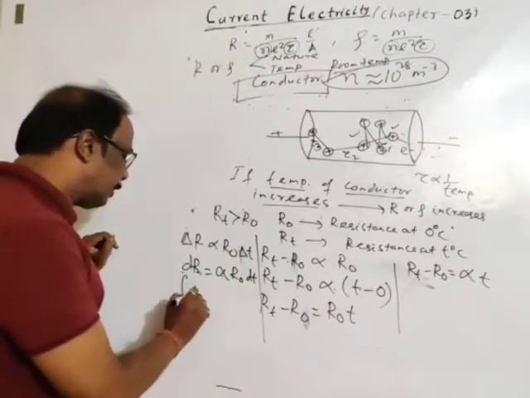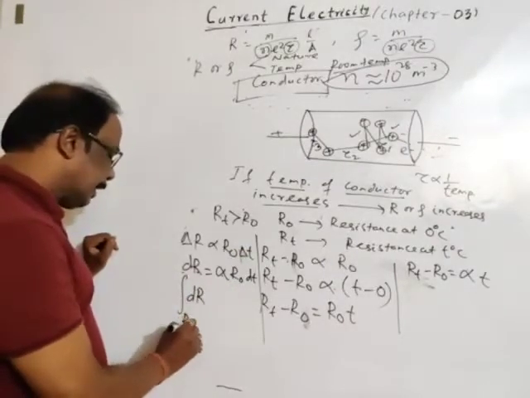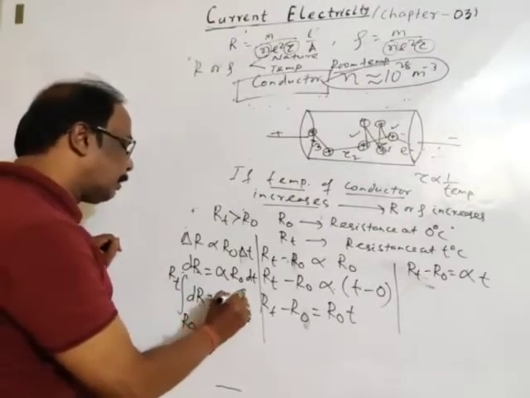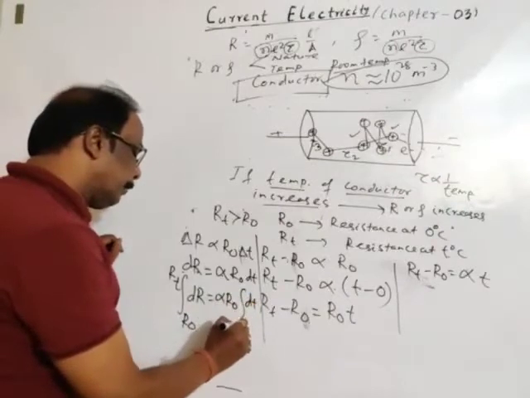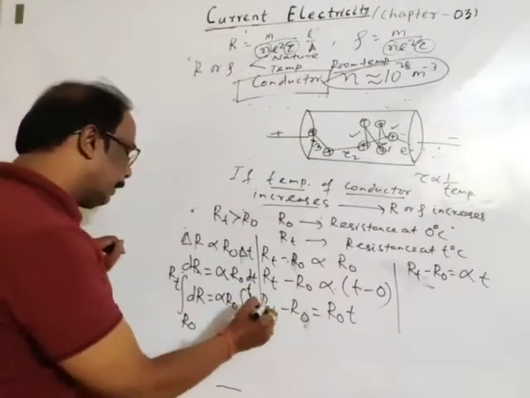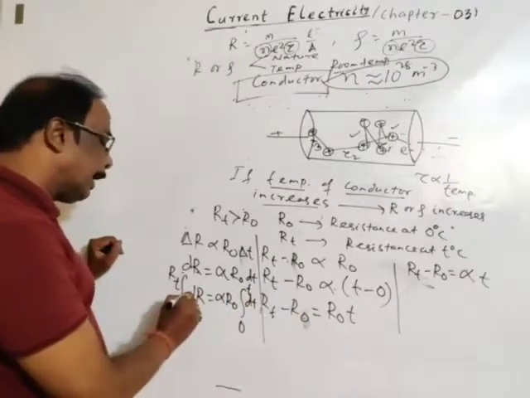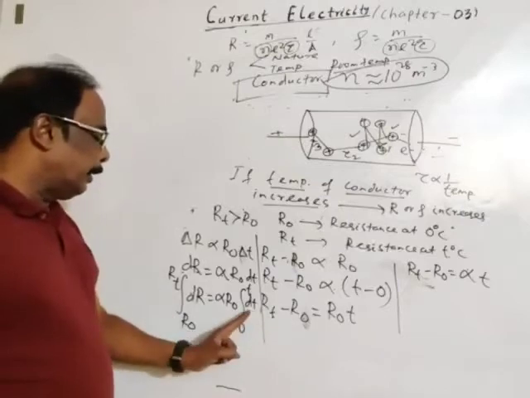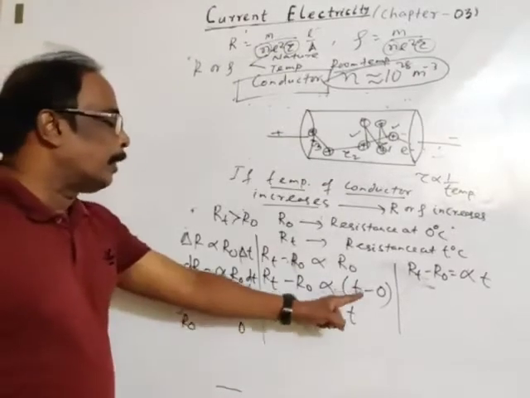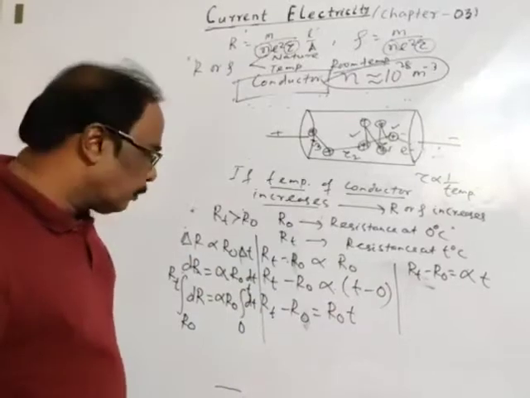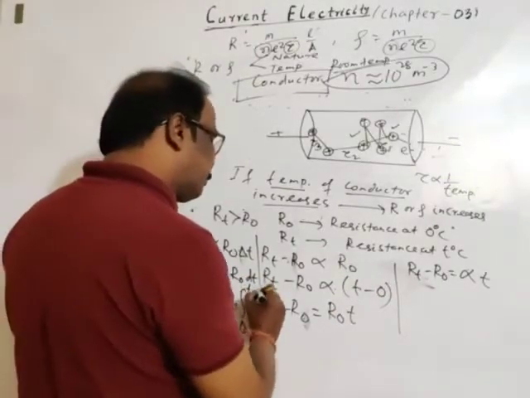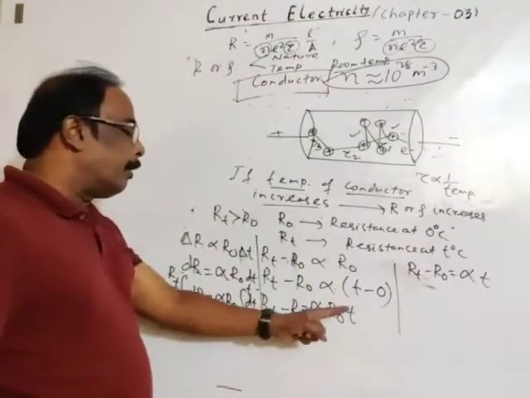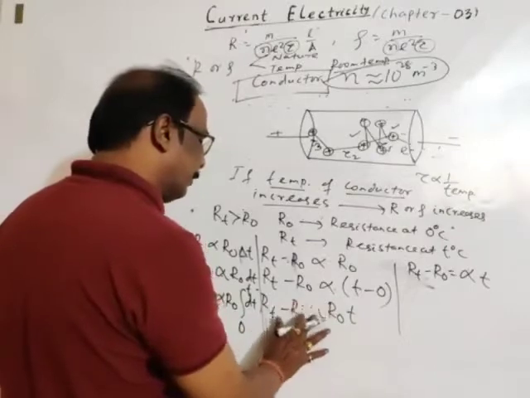Now integrate both sides. Initial resistance R0, final resistance RT, is equal to alpha times R0 times the integration of dT, varying from 0 to T. Again we will get the same result. The integration of dR is R, upper limit RT minus lower limit R0. The integration of dT is T, upper limit T minus lower limit 0. The result is the same: RT minus R0 is equal to a constant alpha times R0 times T.